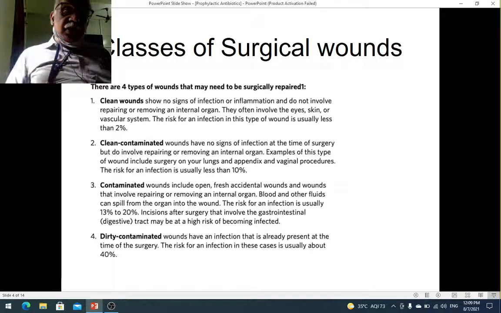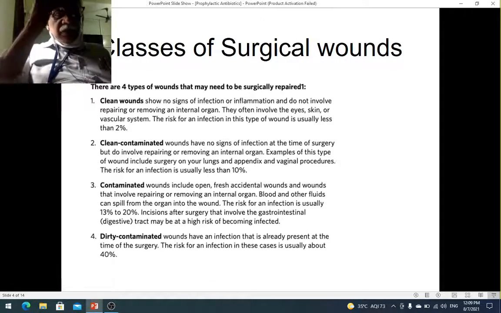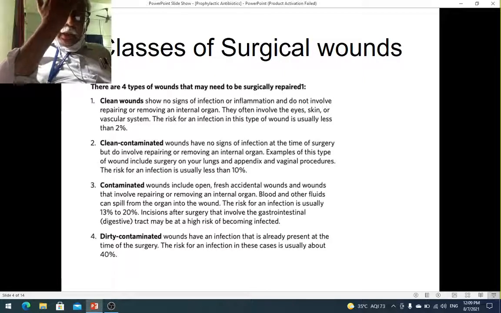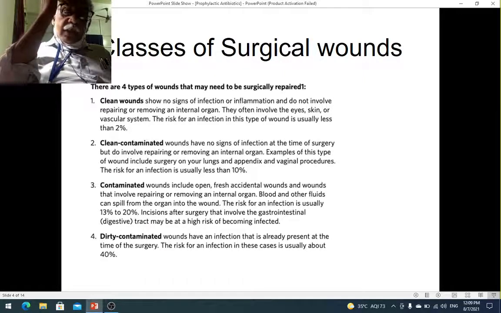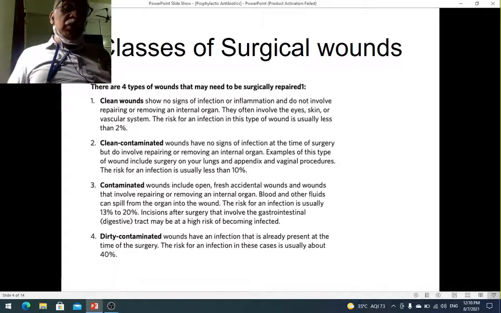There are exceptions to this. For example, if you are using a prosthesis, like we already talked about a hip replacement, in that case you will use a prophylactic antibiotic. The reason is you don't want an infection to start there, because if an infection sets in, you will have to redo the whole procedure. There are lots of other problems, because a prosthesis is a foreign body, and once infection gets in, if a foreign body is present, the infection will never settle.